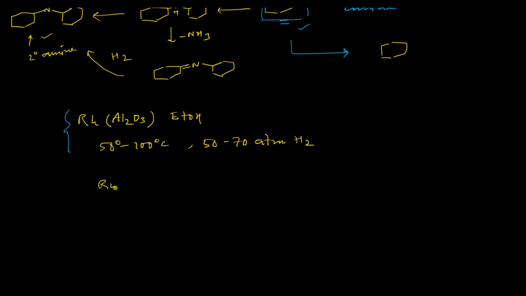And for ruthenium catalysts, ruthenium is basically taken as ruthenium dioxide. The support is basically either activated charcoal or alumina, and other conditions are almost the same, around 100 degrees centigrade temperature and around 100 atmospheric pressure of hydrogen. So these two are standard reaction conditions for ruthenium and rhodium catalysts.